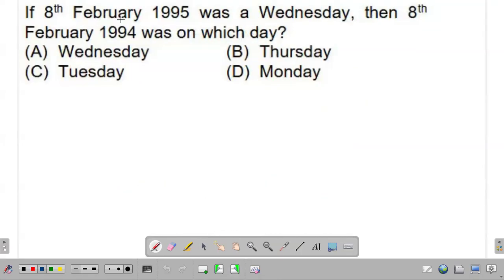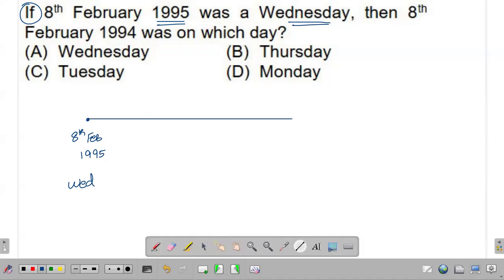It's given 8th February 1995. It's happening on a Wednesday. So let me mark that date here, 8th Feb 1995. The condition is given: if it is happening on a Wednesday, the question is 8th February 1994. So you have to travel backwards there. Okay, so kindly note you are traveling backwards. So I shall just redraw this.